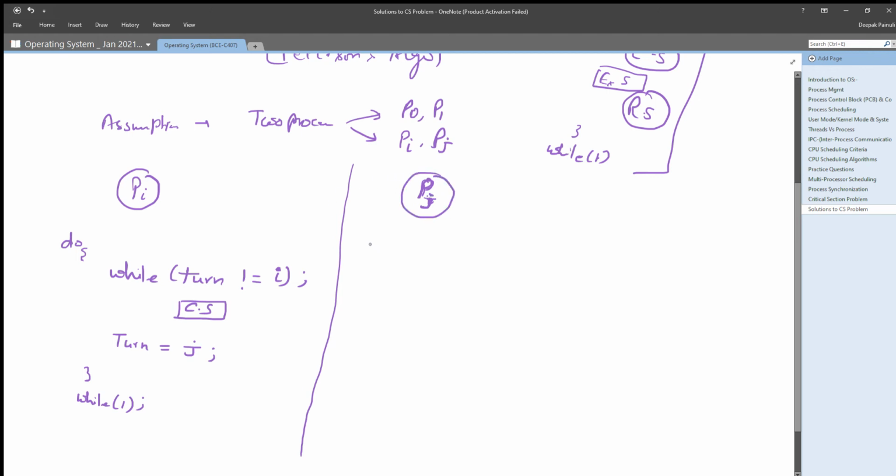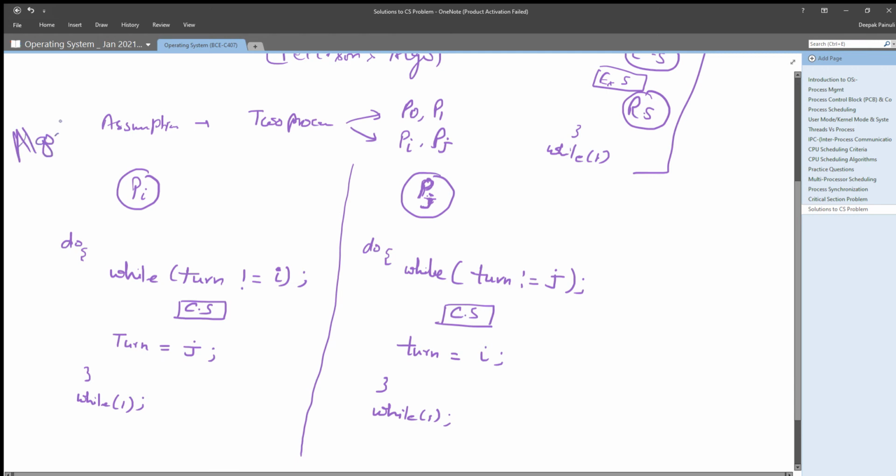To develop the same code, you simply copy that code and just replace i with j and j with i. Right, turn equals i, while 1.